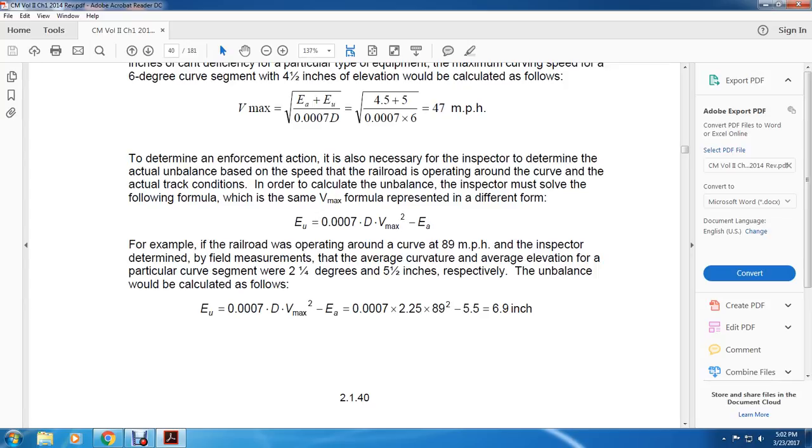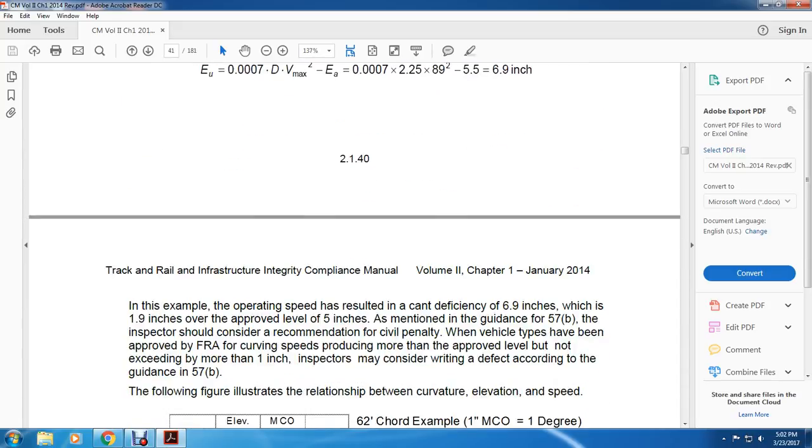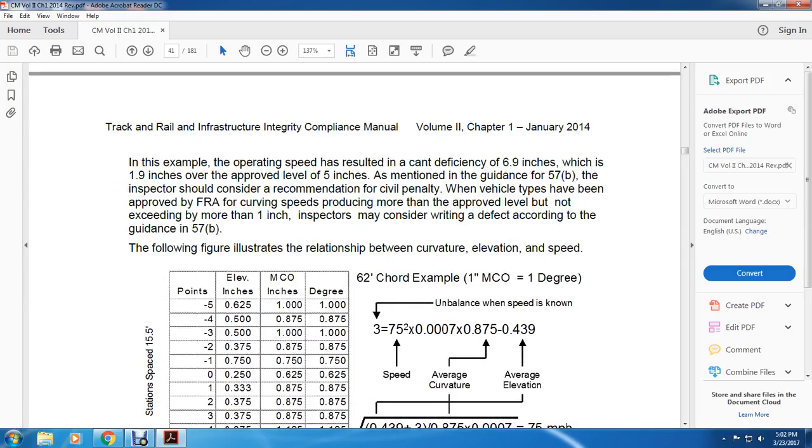EU is equal to 7/10 thousandths times D times Vmax squared, minus EA, equals 7/10 thousandths times 2.25 times 89 squared, minus 5.5, which is 6.95 inches. In the example, the operating speed has resulted in a cant deficiency of 6.9 inches, which is 1.9 inches over the approved level of 5 inches in the mentioned guidance for 57B.